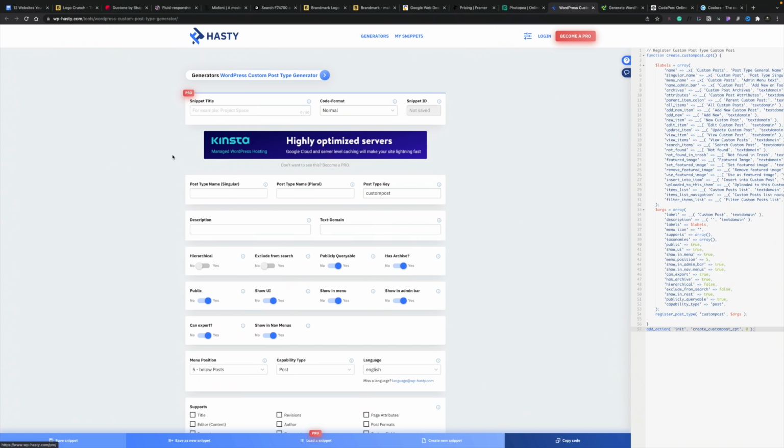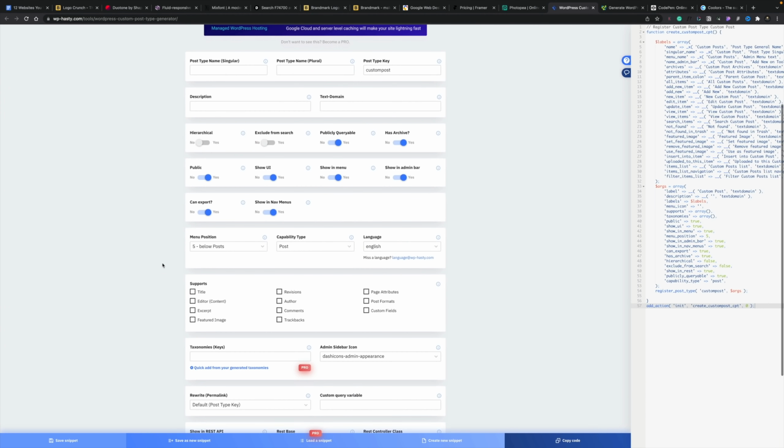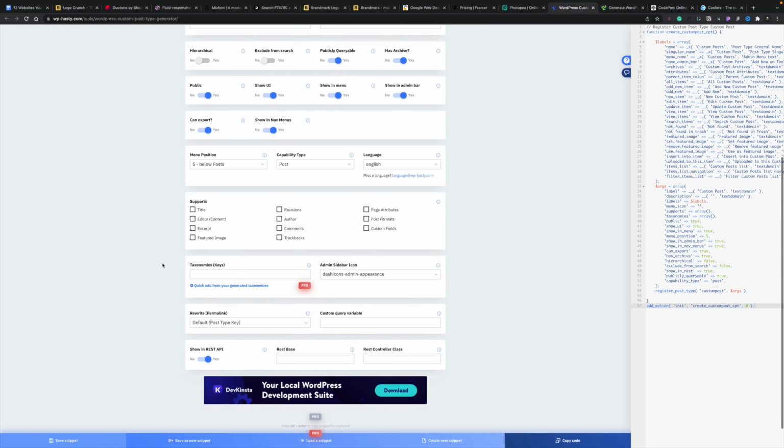Now Hasty allows us to do quite a few different things, but we've got the post type generator open at the moment. So you can see we can go ahead and we can create custom post types, we can create taxonomies, all those kinds of things, and we can set up whether things are hierarchical, you can exclude them from search. So if you're coming from something like Custom Post Type UI or Metabox or JetEngine, those kinds of tools where you can create your own custom post types, all these terms are going to be very familiar with you.